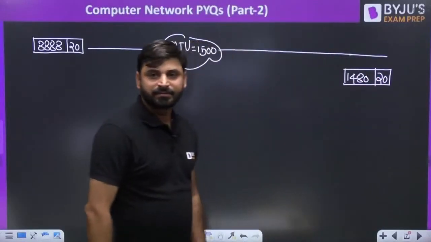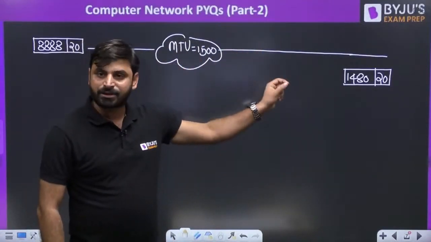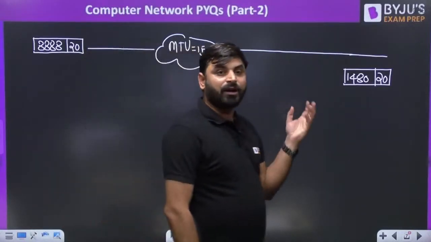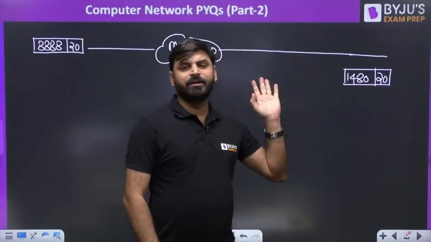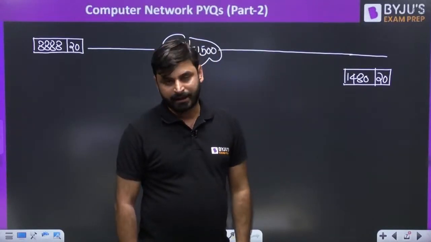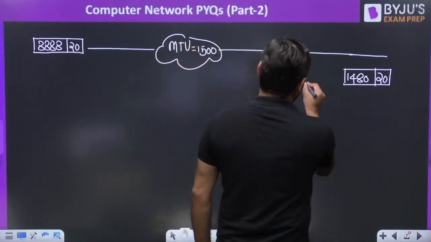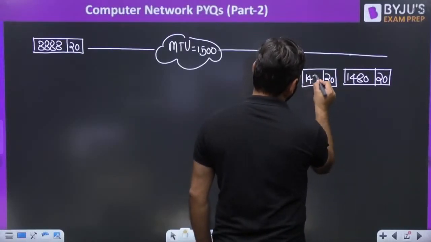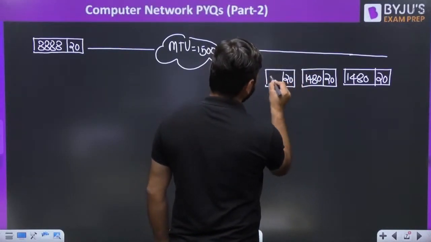Because 1500 is the maximum we can transfer, the 20-byte header is attached to every packet always. Now for 1480 bytes of data, first of all we have to check whether 1480 is divisible by 8 or not. If the last three digits of any number are divisible by 8, then the entire number is divisible by 8. The last three digits, 480, are divisible by 8, yes. So in the next packet also we can send 20 and 1480. Again, 20 and 1480.